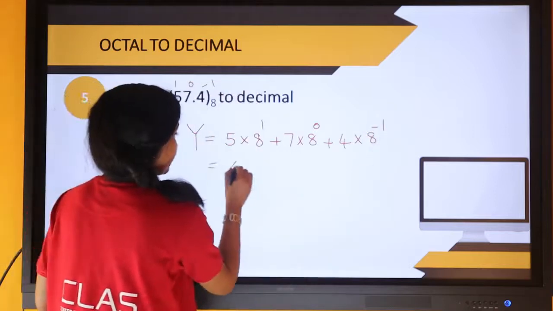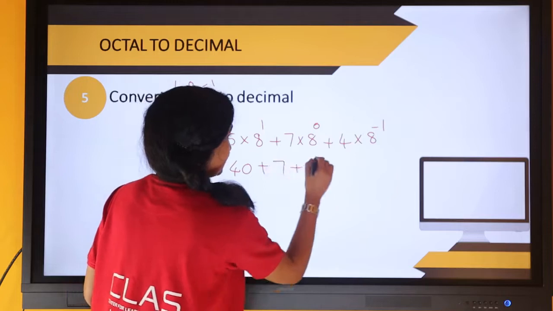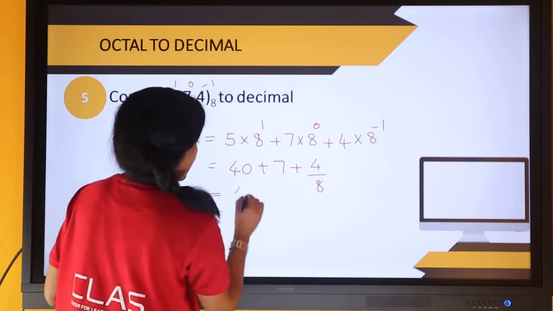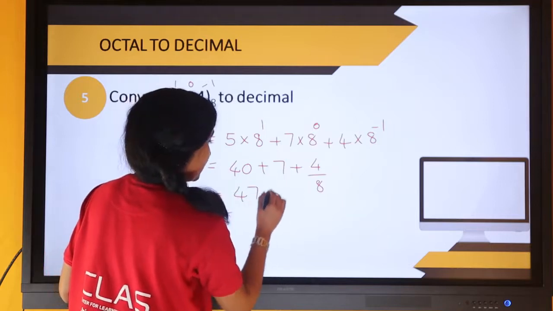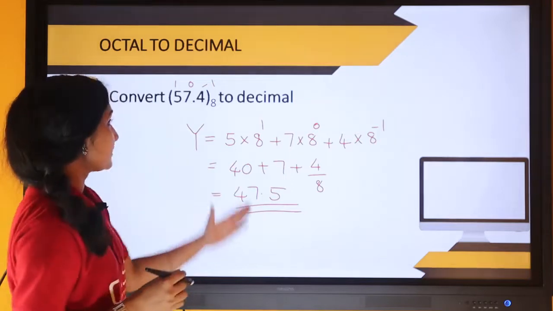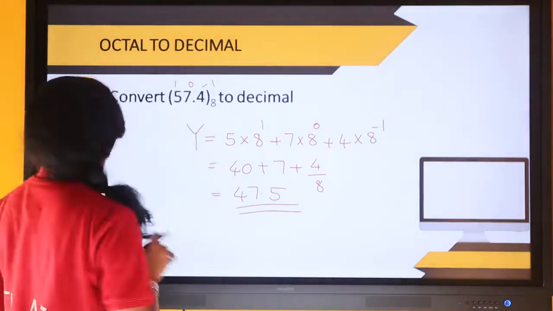So it becomes 40 plus 7 plus 4 by 8, that means 47.5. So this is the decimal equivalent of 57.4 in the octal number system.